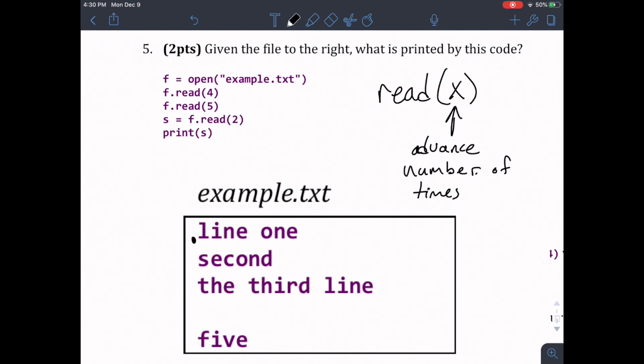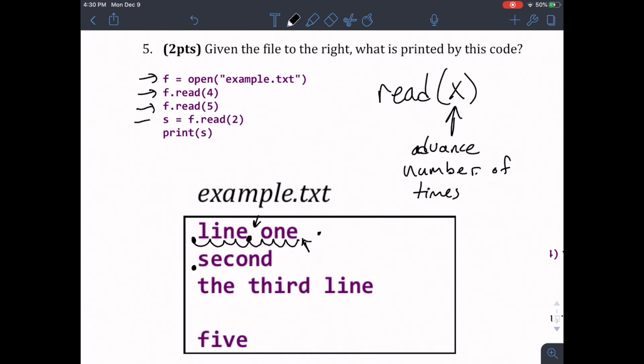Okay, so this bookmark starts at the beginning of our file because we just opened it. The next call is to f.read(4). That means read 4 characters. Bookmark advances 1, 2, 3, 4 times. Okay, the next call to .read is 5 characters. 1, 2, 3, 4, 5. All right, remember, we include spaces and new lines as a single character. So our bookmark right now is currently just after the new line at the end of line 1 and starting at the beginning of this second line.